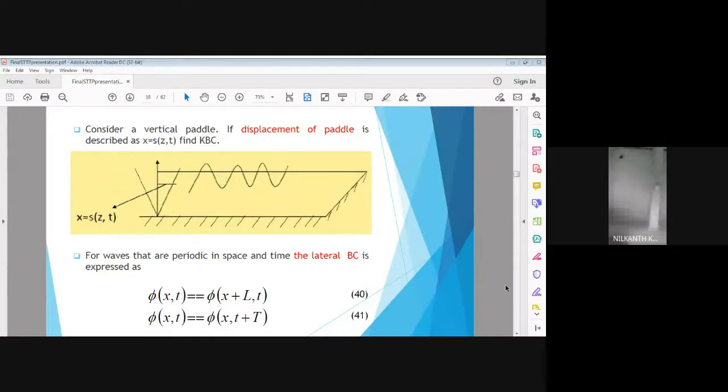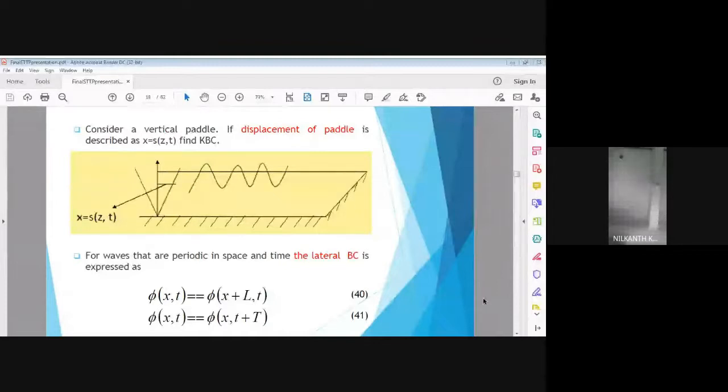If a wave completes one cycle in capital T period, in 1 second, the angular wave velocity is 2 pi by T. I hope that these 5 parameters are clear to you.